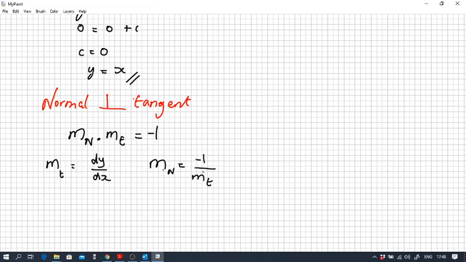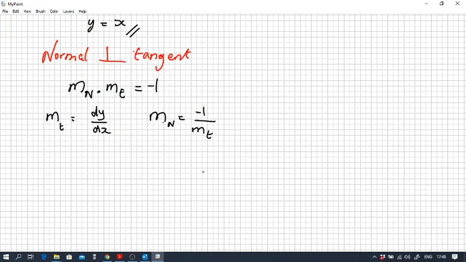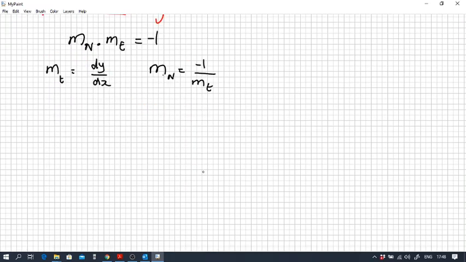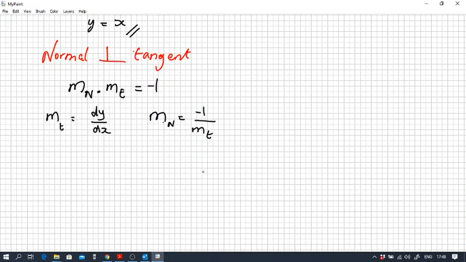And the best way to see that is by use of an example where we have to find the equation of the normal. So this time I'll take an example of a cubic equation.